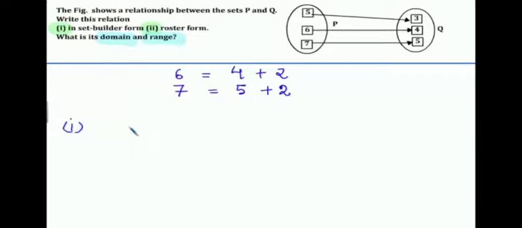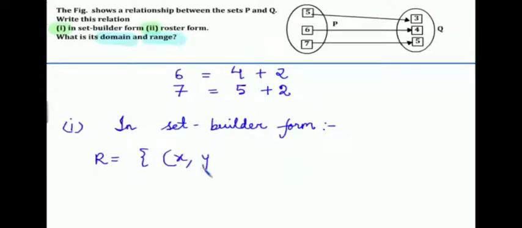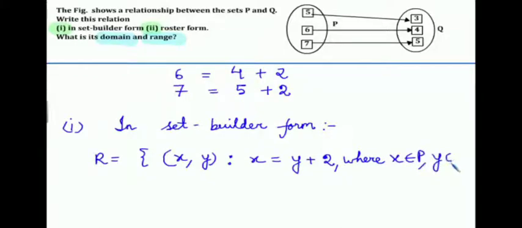So in set builder form, relation R is equal to {(x, y) : x is equal to y plus 2, or y is equal to x minus 2}, where x belongs to P and y belongs to Q. So this is your set builder form.